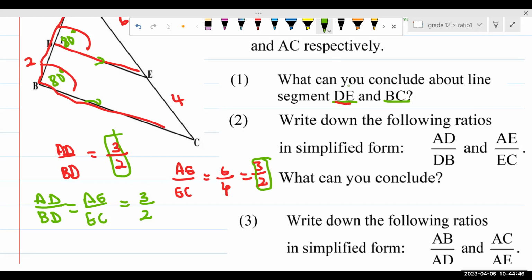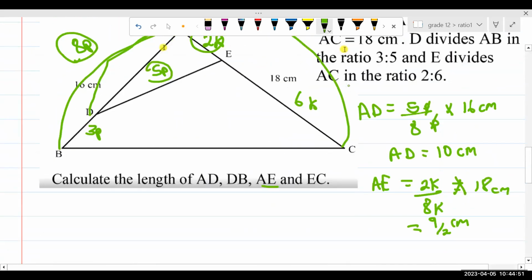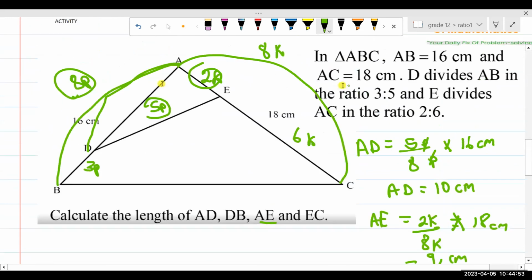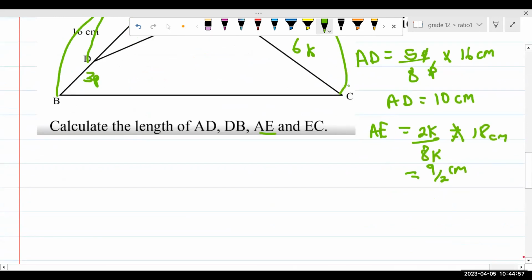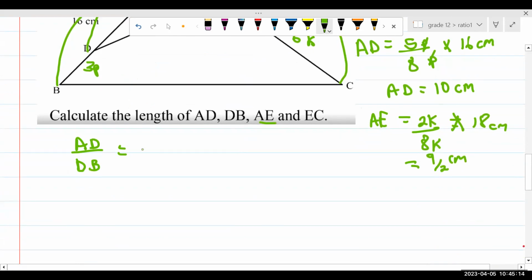Let's come back here. I just want to show us something here. We'll come back to the other one. Here, let's look at this ratio. What is the ratio of AD here? Let's write it. We have the ratio of AD as AD all over DB. What do we get here? It's 5 all over 3. So we can say this can be written as 5:3.